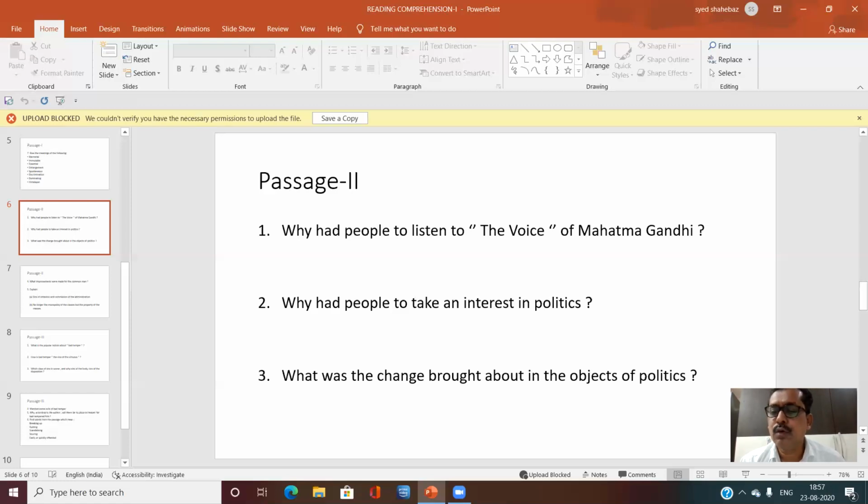The goal of politics is improving the facilities and providing livelihood to the people living in rural India. And the second is addressing the problems of the common man. These two are the governing principles of any political system.